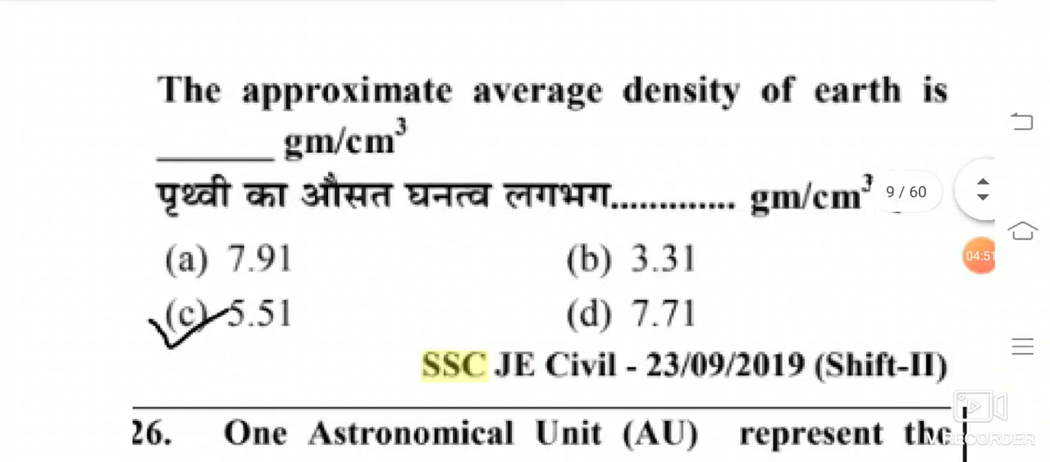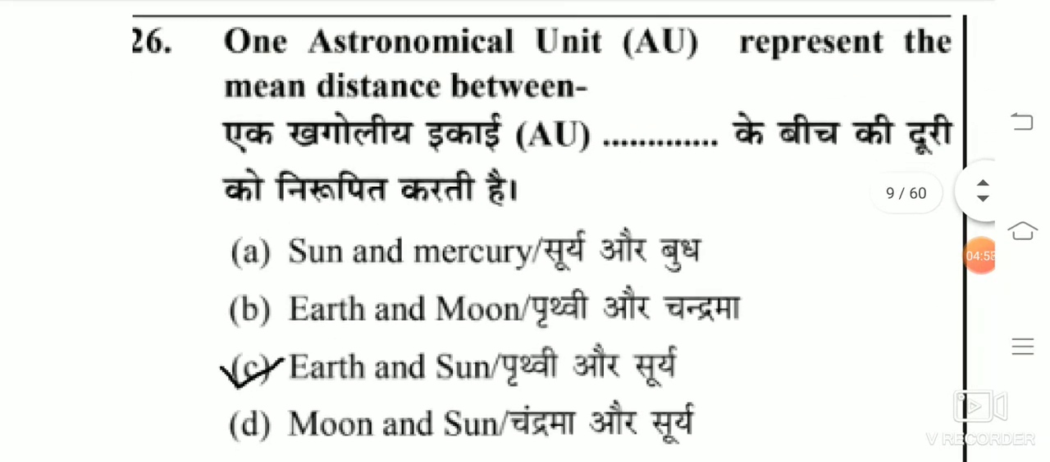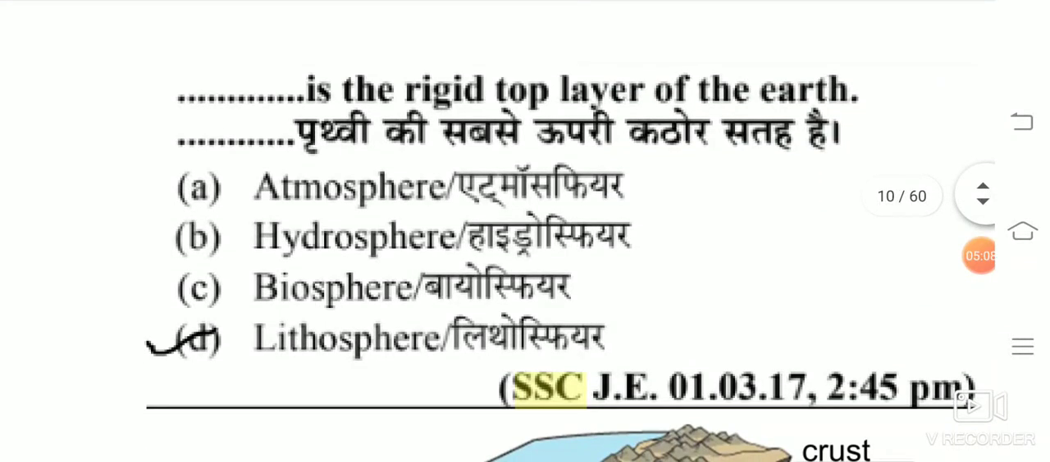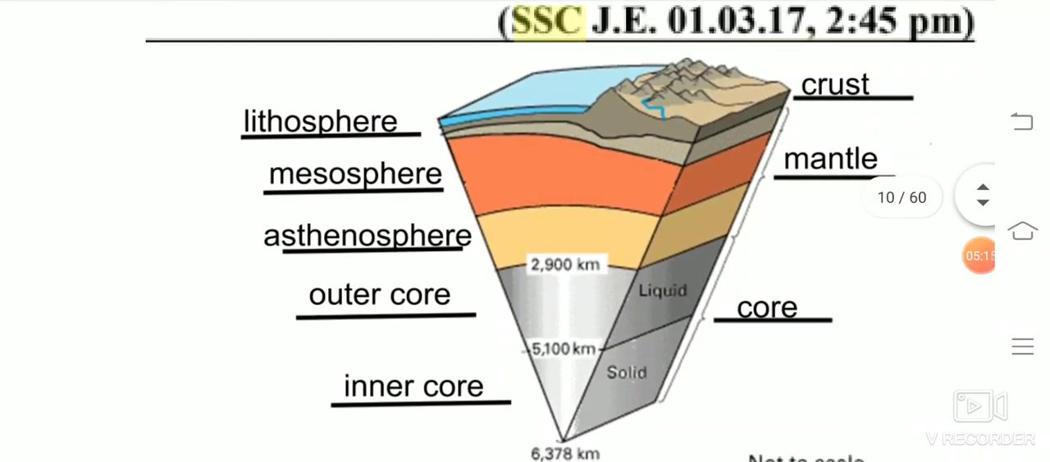The approximate average density of Earth is 5.51 gram per centimeter cube. One astronomical unit represents the mean distance between Earth and Sun. Lithosphere is the rigid top layer of the Earth. So there are some layers: lithosphere, after that mesosphere, asthenosphere, and outer core, inner core. The top part is crust, and between is the mantle, and the last part is the core.